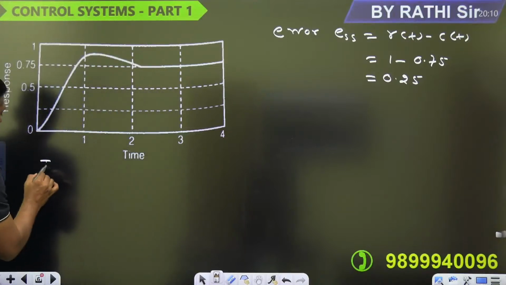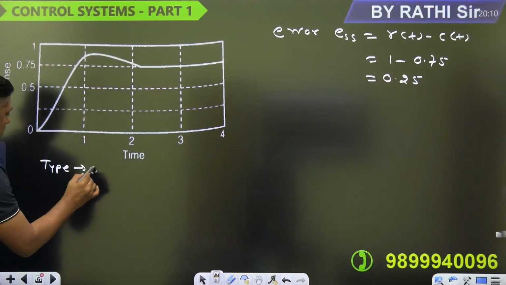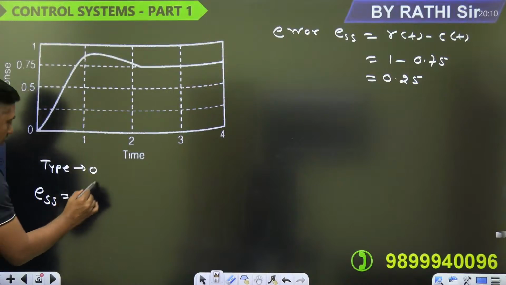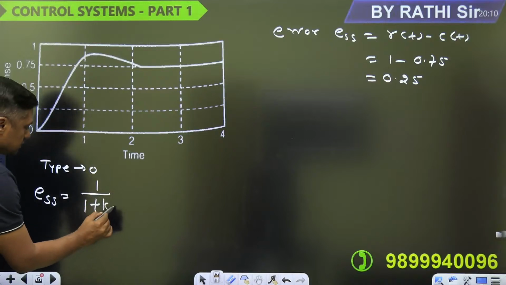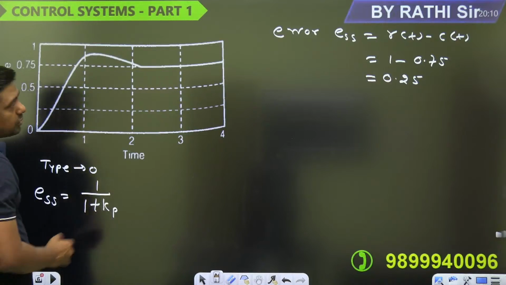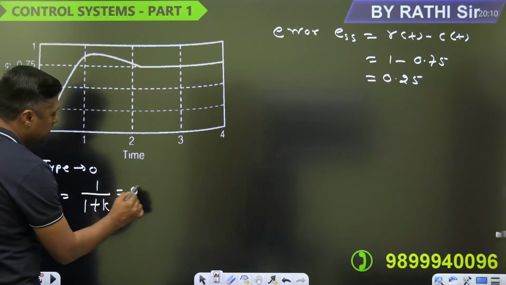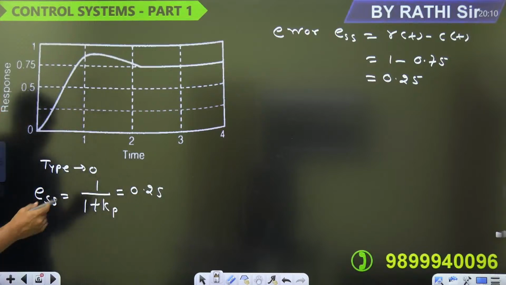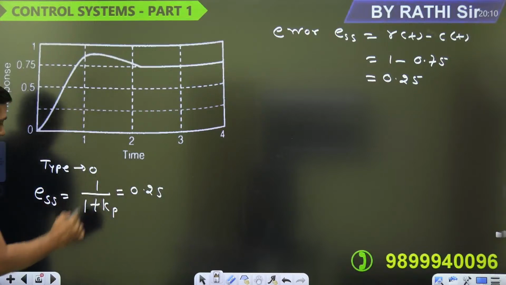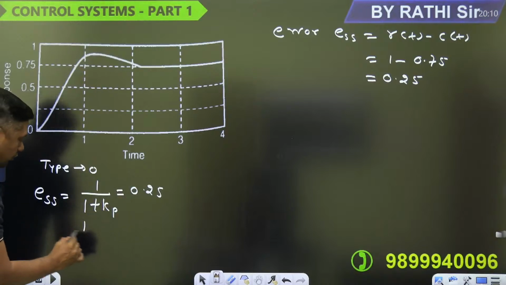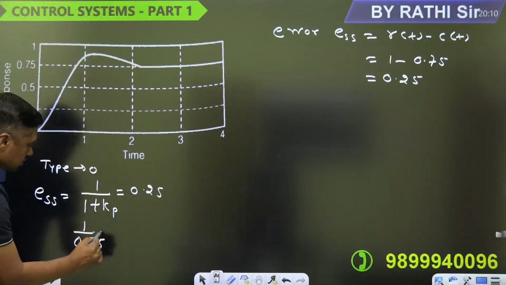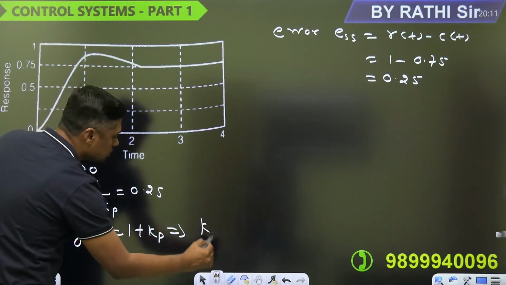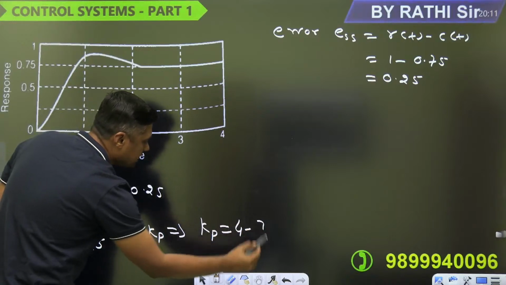So for type 0, what is the error? Steady state error is given by 1 upon 1 plus Kp, where Kp is the positional error coefficient. And this is 0.25. Now guys, what is the Kp? You can find the Kp from this. This will become 1 divided by 0.25, that is nothing but 4, is equal to 1 plus Kp. So Kp is equal to 4 minus 1, that is 3.